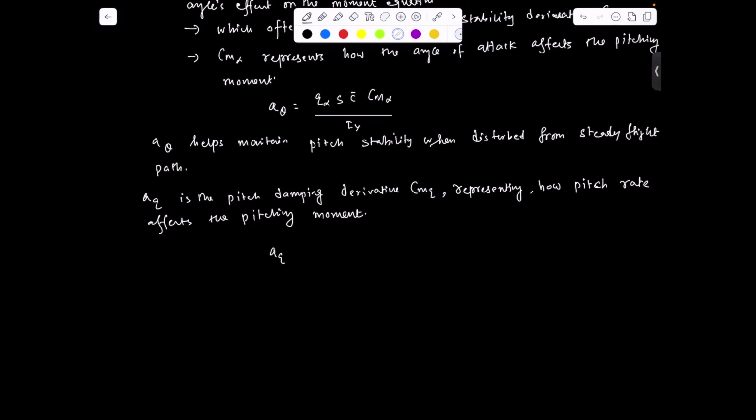So we can write a q equal to Q infinity times C bar times Cmq divided by Iy.